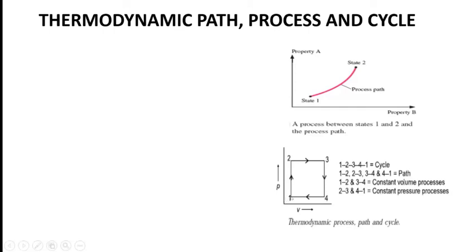Okay. When the initial state and final state are the same during the process, then this process is referred to as a cycle. Here you can see your process starts from 1 and ends at 1. Therefore, this is a cycle. 1, 2, 3, 4, 1 is a cycle.